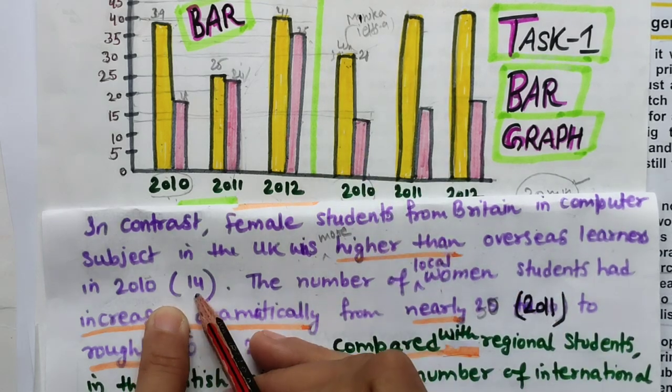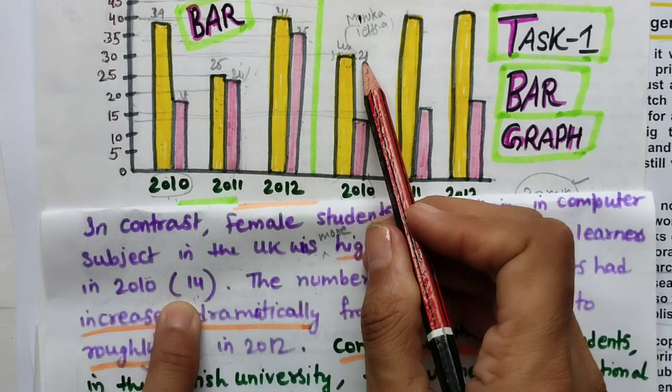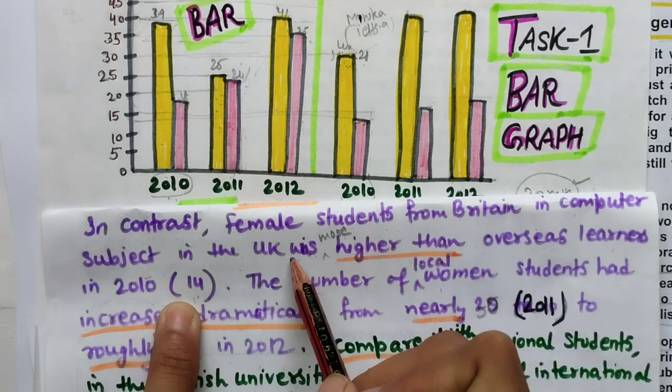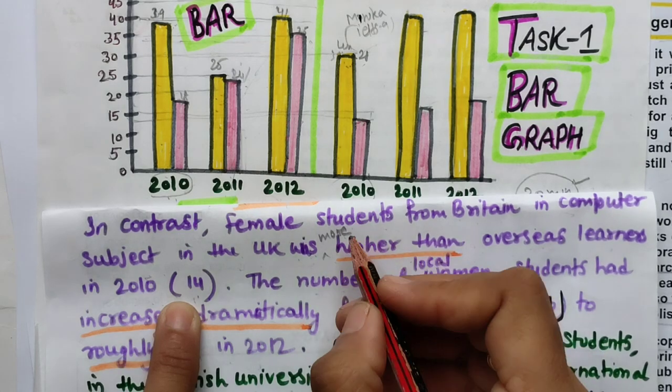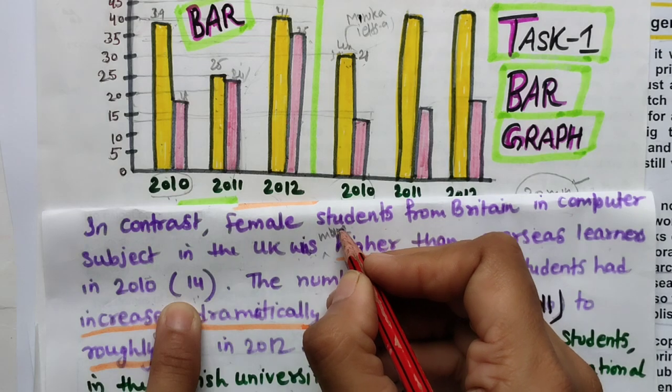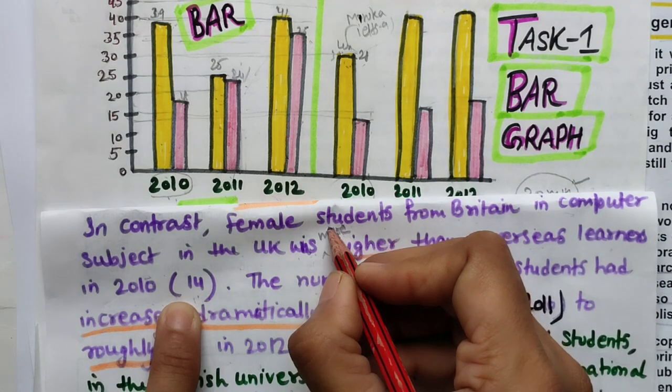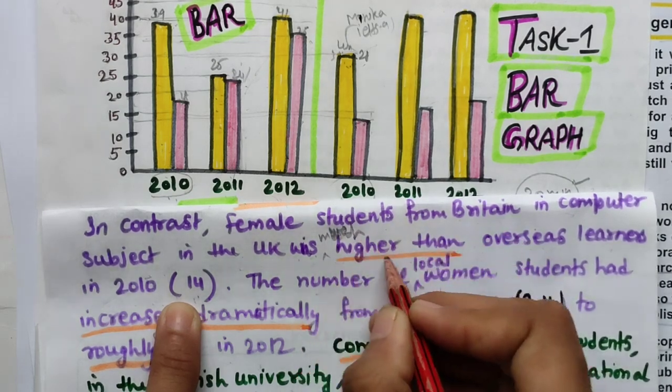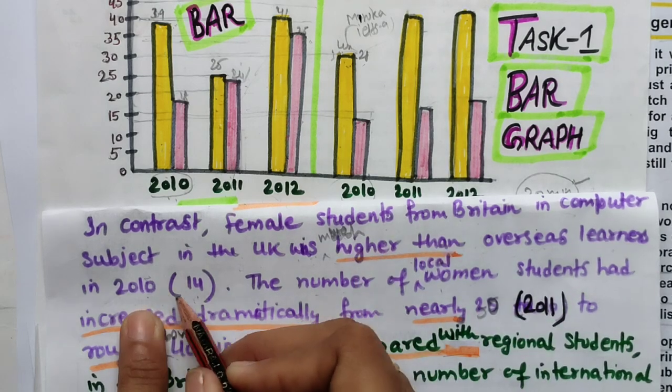This is about international, here it is about 28. Was more higher, or you can say much higher than overseas learners in 2010.